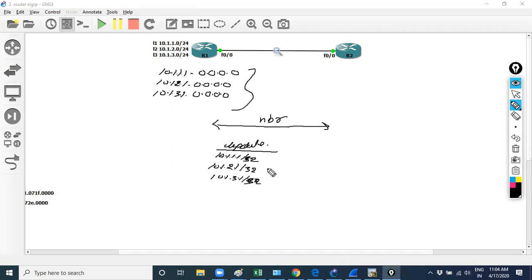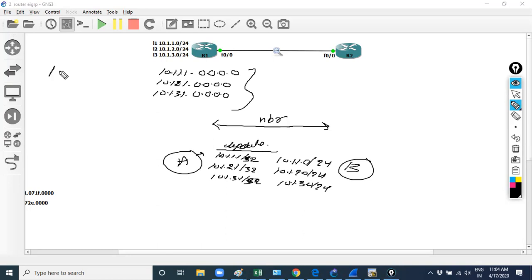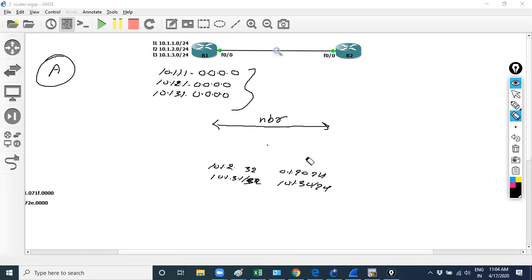Like this, or like 10.1.1.0 with CIDR value 24, 10.1.2.0 with CIDR value 24, 10.1.3.0 with CIDR value 24? That's your option A, and option B. Option A. Both of you are going for A. Yes. Now my answer is: very good.